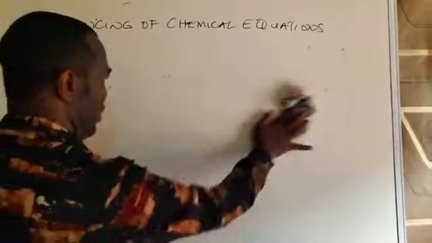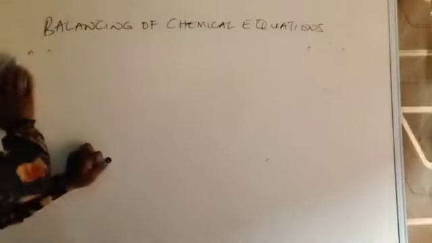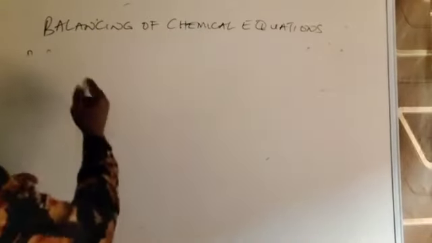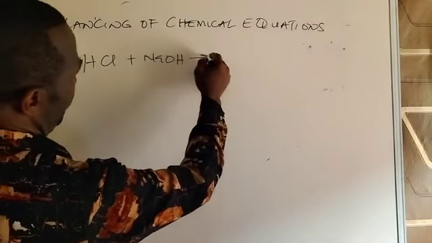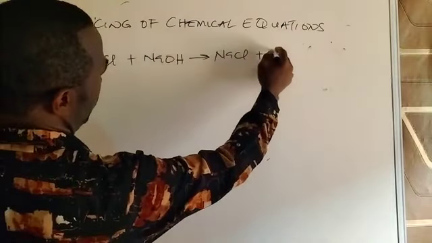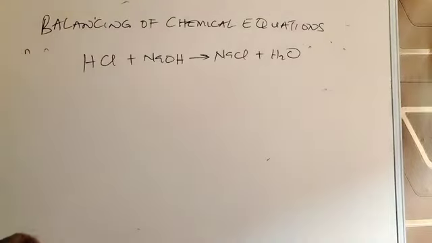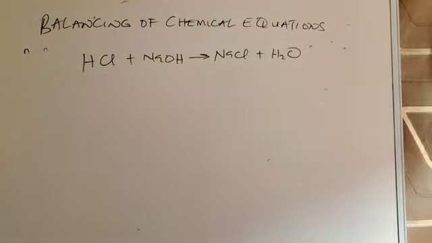Let's take a real example now. Let's assume that we have HCl plus sodium hydroxide, sodium chloride and water. The question is, is this equation balanced? How do we check whether it's balanced?